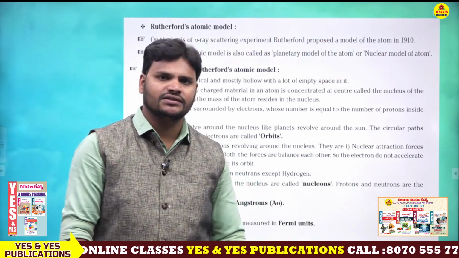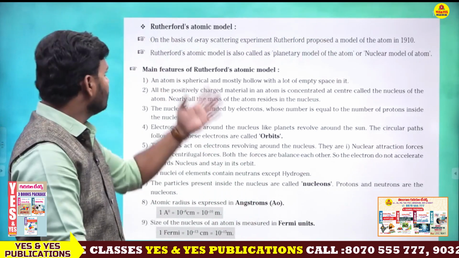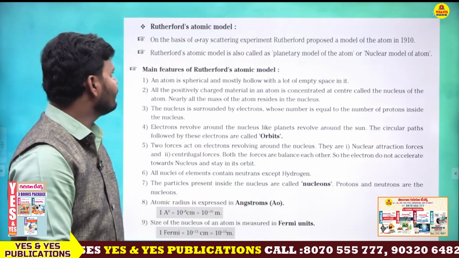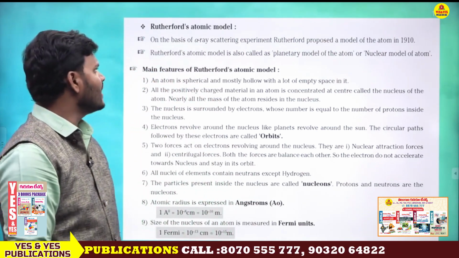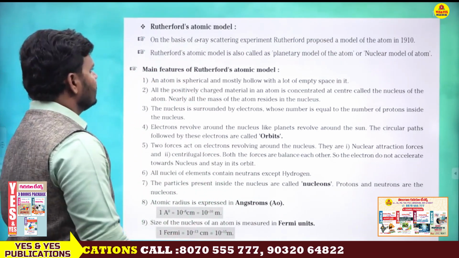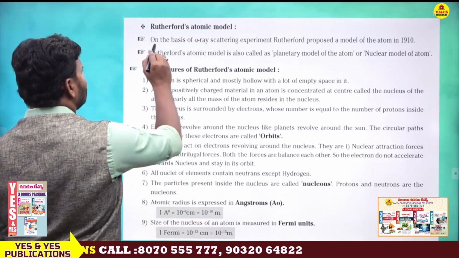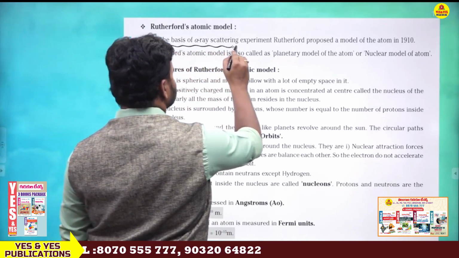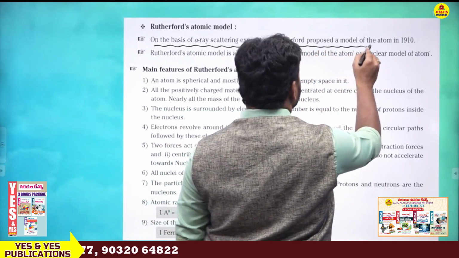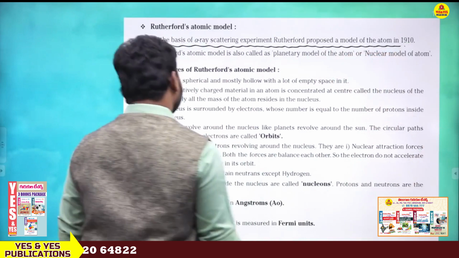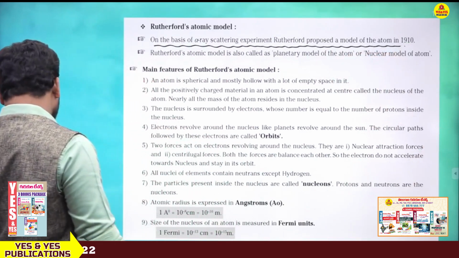Next, after 7 years, one more scientist came. His name is Rutherford. He has also given one model, that is Rutherford's atomic model. Let me explain clearly. On the basis of the alpha ray scattering experiment, Rutherford proposed a model of the atom.